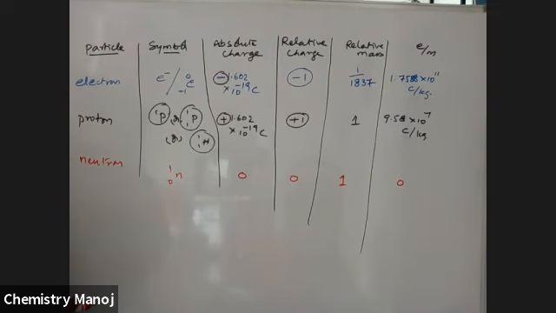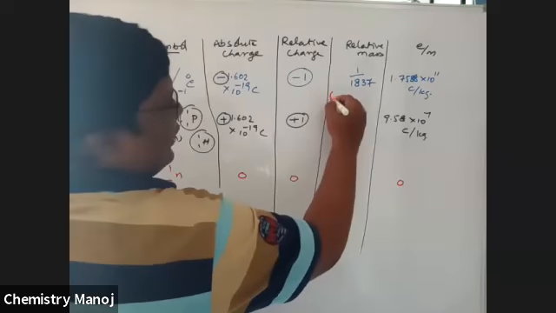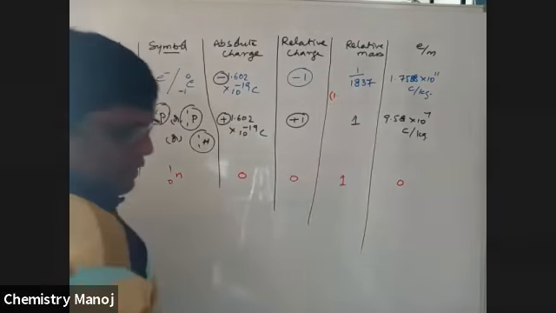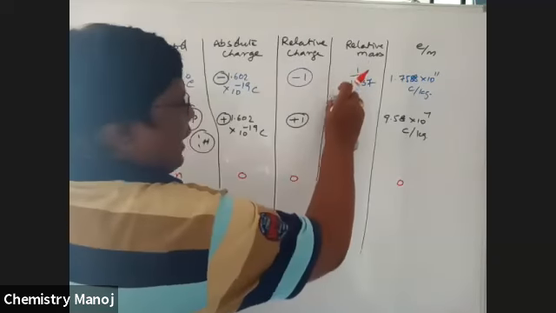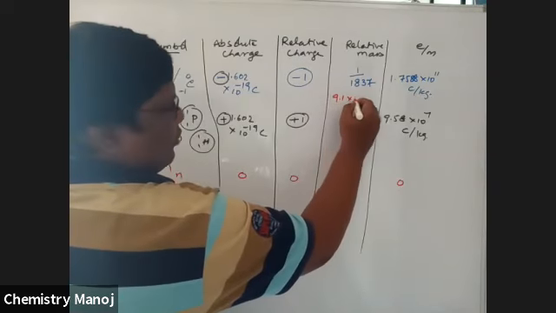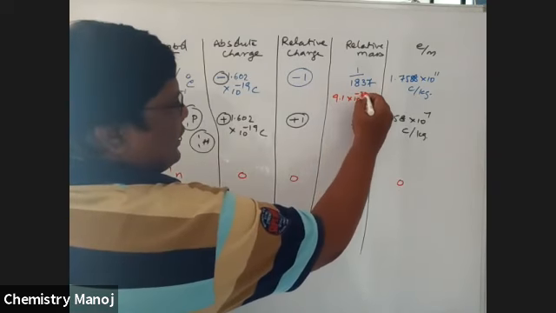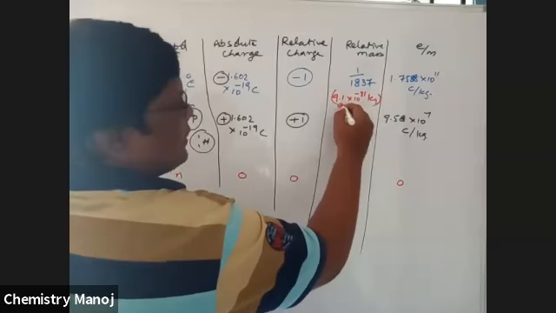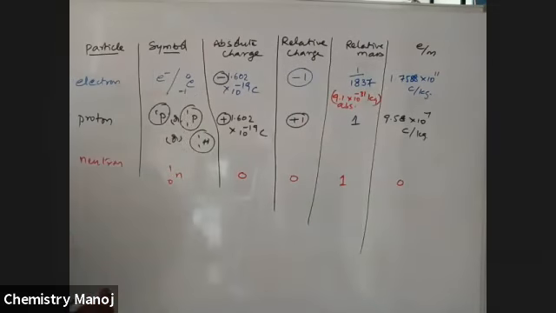Okay, so these are the relative mass values. Now the absolute mass. Absolute mass of electron is 9.1 into 10 power minus 31 kg. It is the absolute mass of that electron.